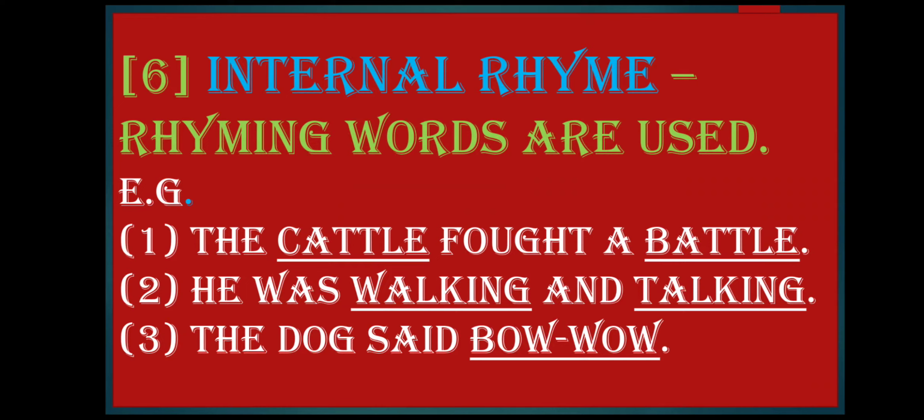And the last one is internal rhyme. Here rhyming words are used. For example, the cattle fought a battle. So the rhyming words cattle and battle are used. He was walking and talking. So the rhyming words walking and talking are used. The dog said bow wow. So here also the rhyming word bow wow is used. Okay, so whenever rhyming words are used in the sentence, you are supposed to write internal rhyme.